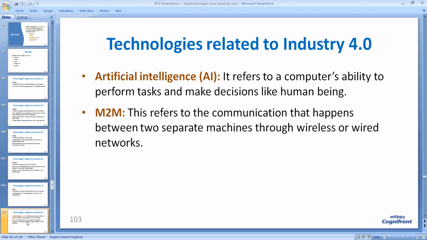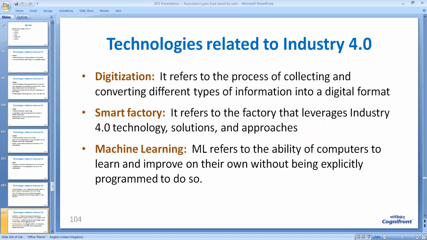We have already talked about AI and M2M, and now we talk about a few more things, that is digitization, smart factory, and machine learning. Digitization is a very simple concept to understand. It refers to the process of collecting and converting different types of information into digital format. As we know, computers can handle only digital information.